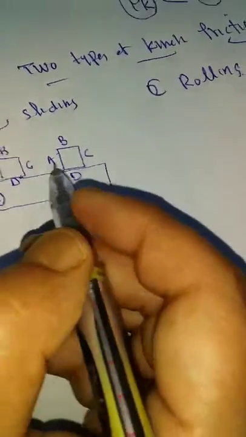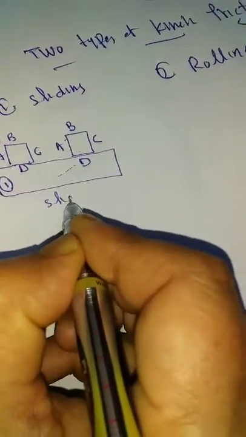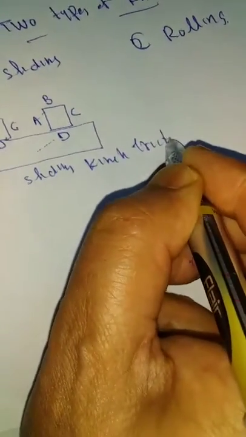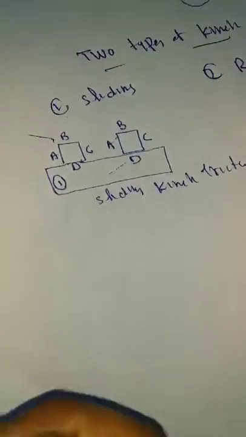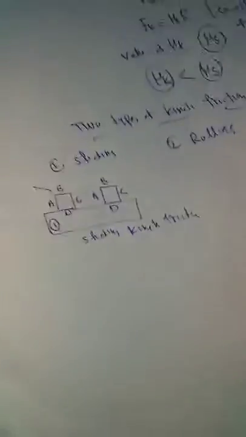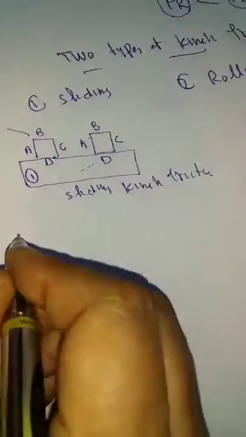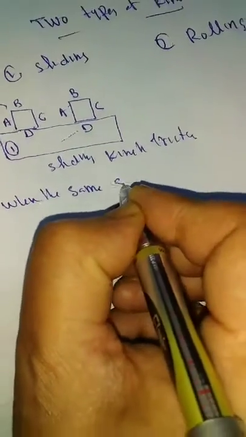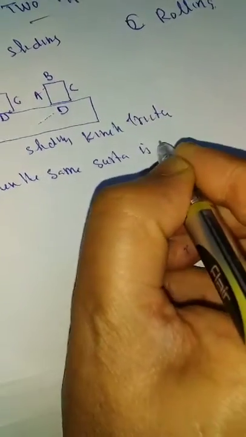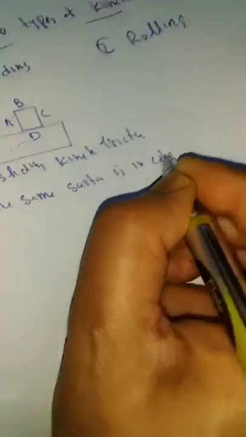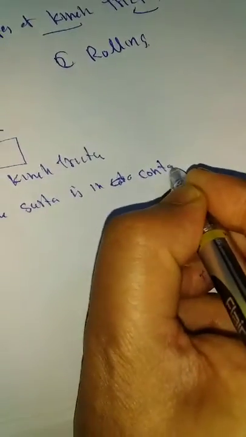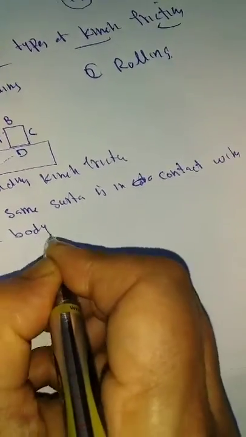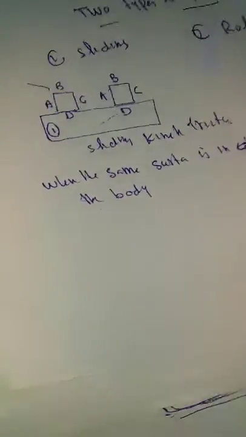This type of motion is called sliding kinetic friction. Sliding kinetic friction is when the same surface is in contact with the body. This type of kinetic friction is called sliding kinetic friction.